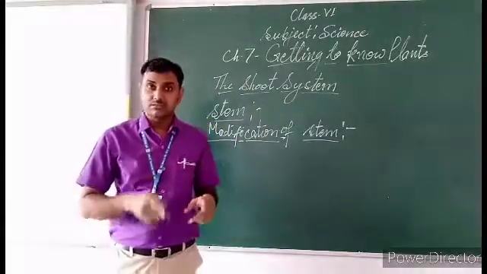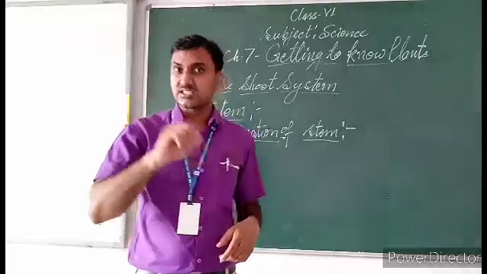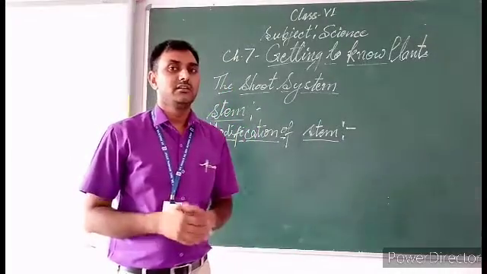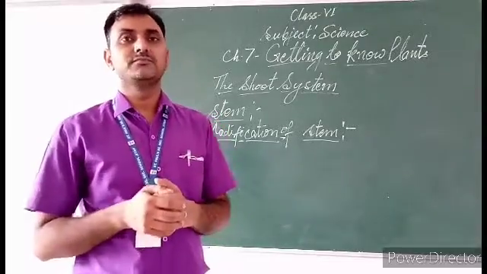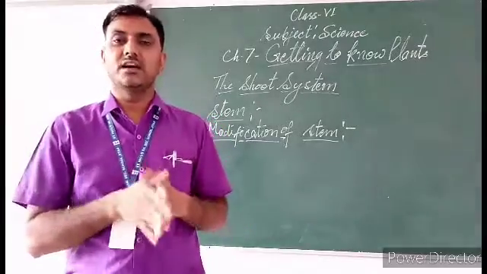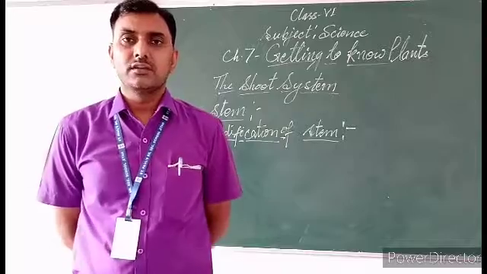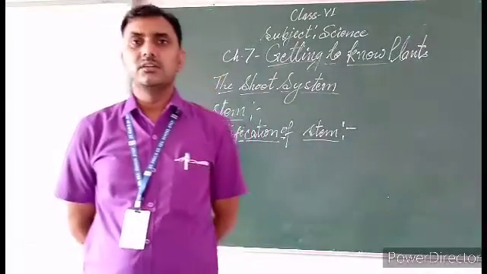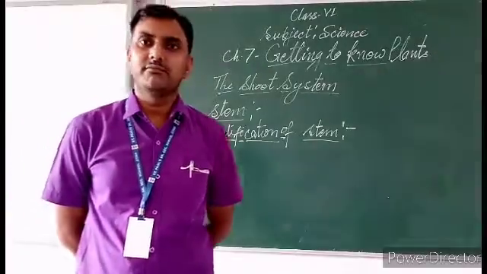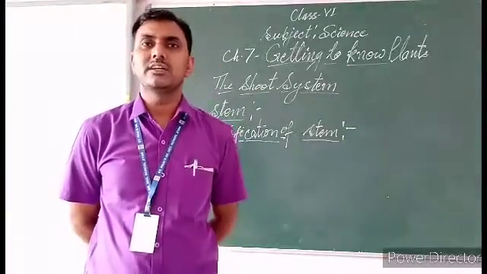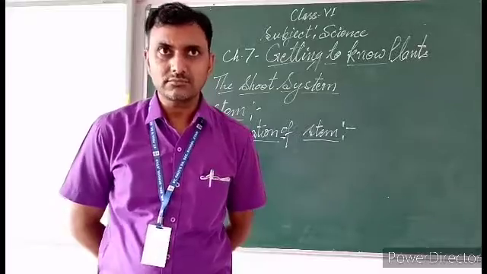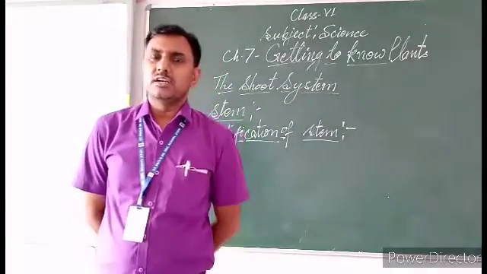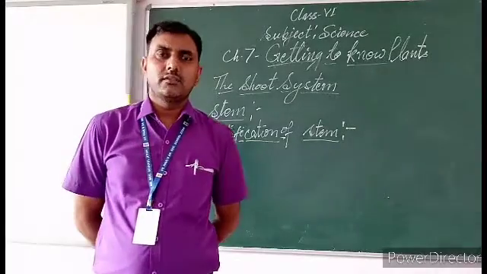Root system and shoot system both are included in this distribution of food. It plays a very important role in distributing food in the form of glucose and many other things.